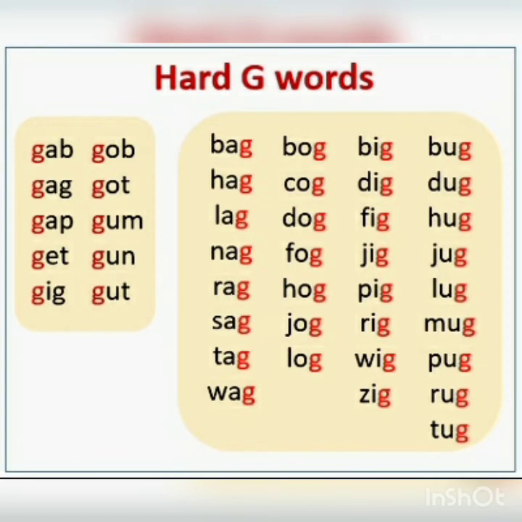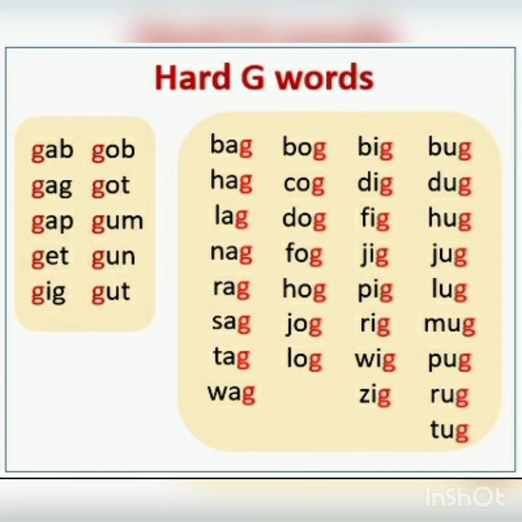You can observe it very clearly. You can listen to it very clearly. Bag, lag, wag, ending with g, as in wig, big, hug, bug, mug, etc. The consonant G sound is very clear at the end. But what we have to remember is G has got two sounds, one is J and one is G. Soft G and hard G, that is E, I and Y along with G will give you soft G, and any other letter along with G will give you hard G, that is G.